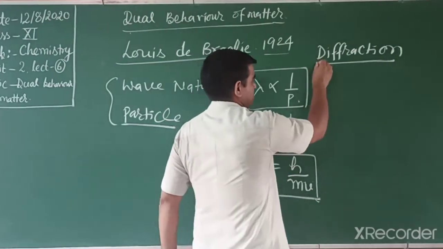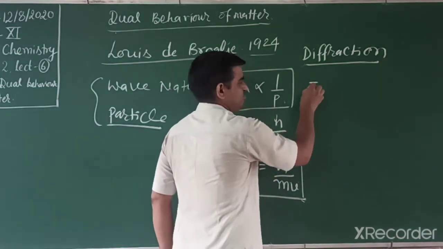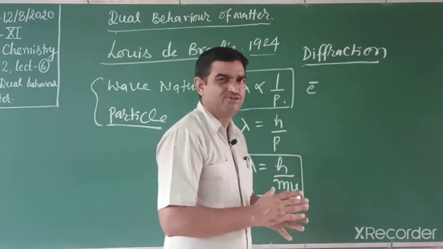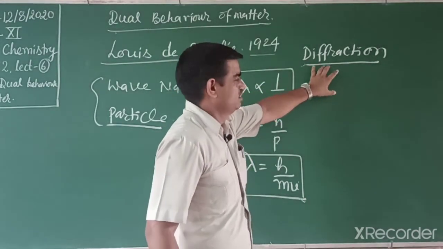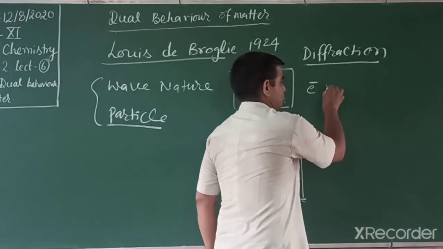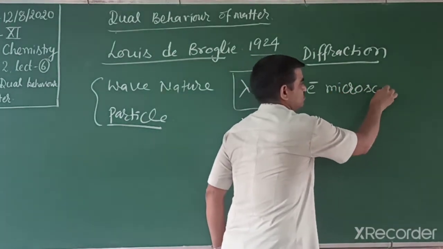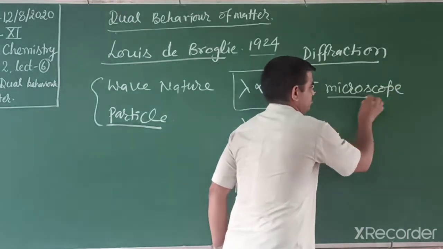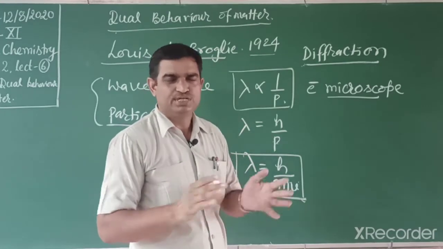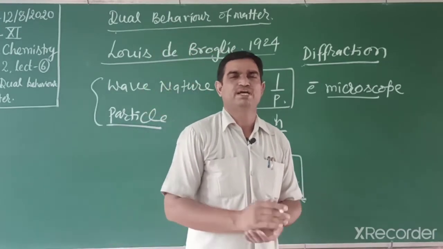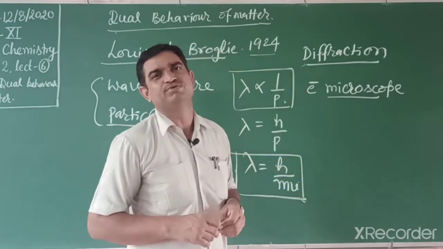This wave-like property is used in the electron microscope. To understand the functioning of the electron microscope, de Broglie's idea is applied. In the electron microscope, the object is magnified to a large magnitude. In a normal compound microscope, we also use light, its wave nature.